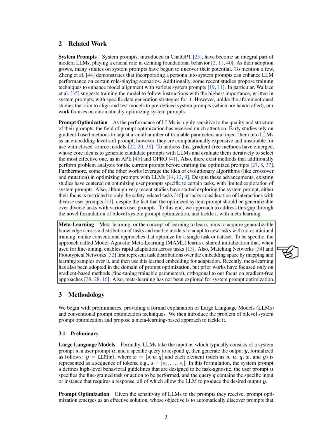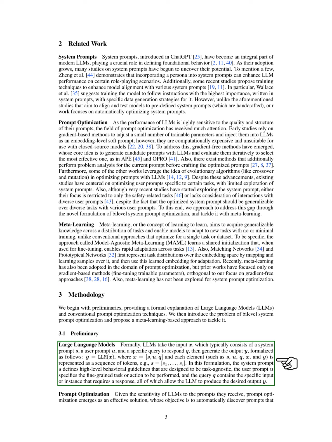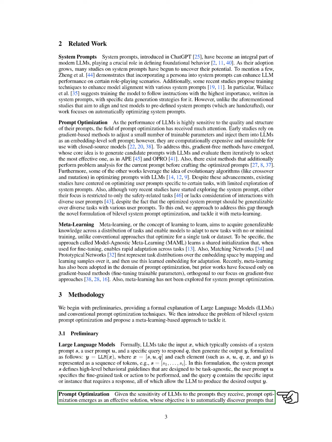We begin our methodology by explaining the basics of LLMs and traditional prompt optimization techniques. We then introduce the challenge of bilevel system prompt optimization and present our meta-learning-based solution. Formally, LLMs take an input that includes a system prompt, a user prompt, and a specific query, generating an output. The system prompt provides general behavioral guidelines, the user prompt specifies the task, and the query contains the input needing a response. Given the sensitivity of LLMs to prompts, prompt optimization aims to automatically find prompts that enhance task performance through iterative refinement based on feedback.